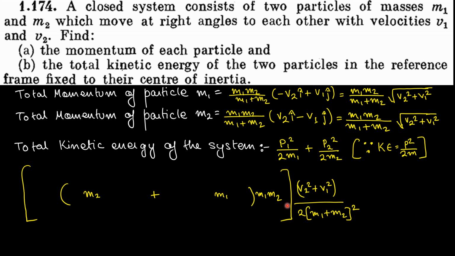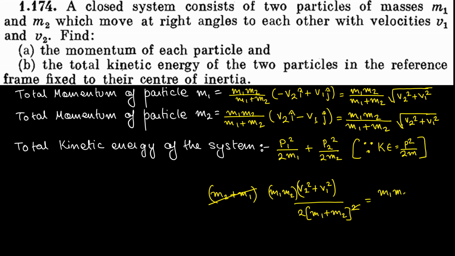Okay, so if I write this entire term a little bit neatly, this entire term would become this one. Now you can see that you can easily cancel out this one. The whole square would cancel out one of the terms, so we are left with total kinetic energy is nothing but m1 m2 into v2 square plus v1 square divided by 2 into m1 plus m2.